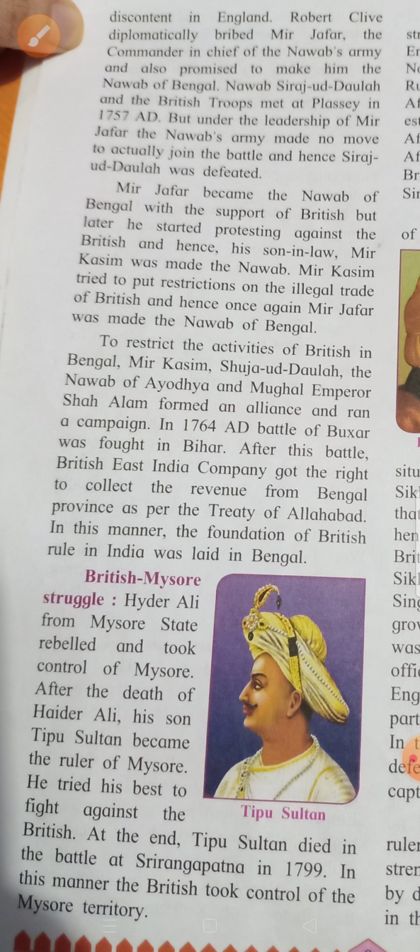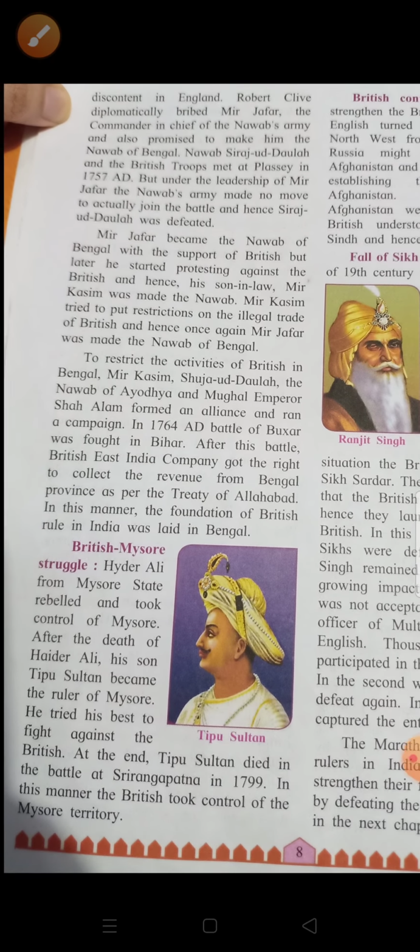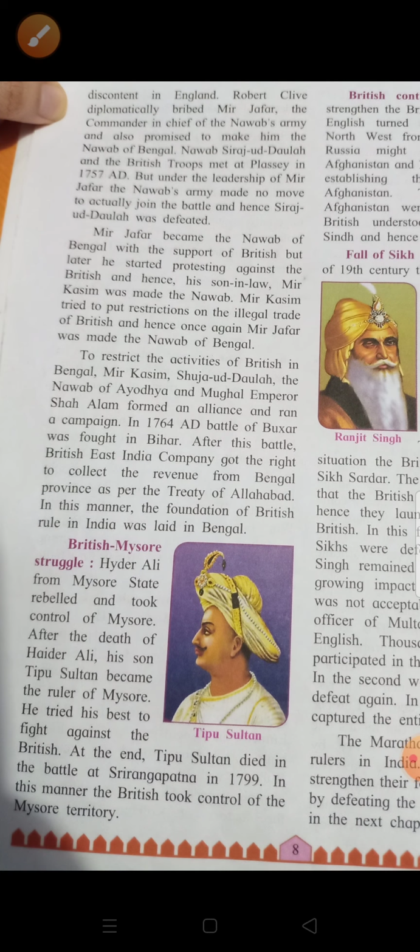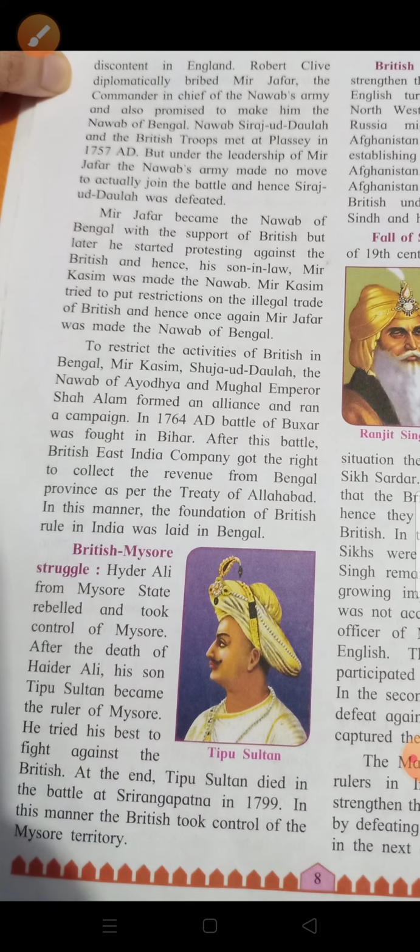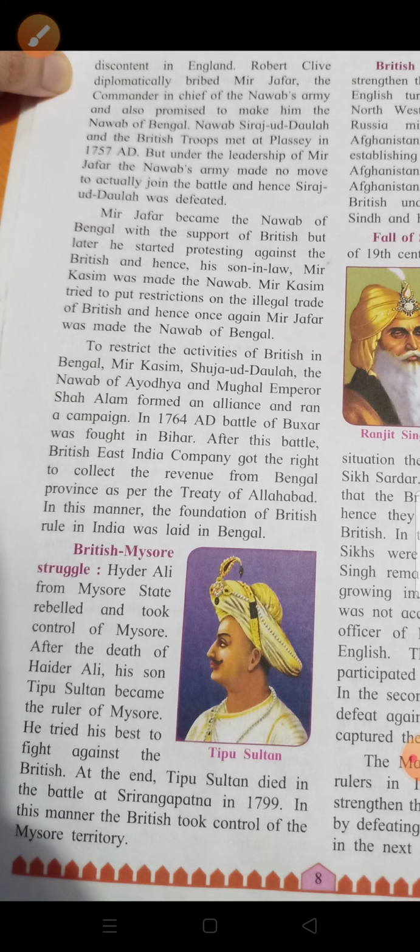Okay, children. Now you can see this British Mysore struggle. Hyder Ali from Mysore state rebelled and took control of Mysore. After the death of Hyder Ali, his son Tipu Sultan became the ruler of Mysore. He tried his best to fight against the British. At the end, Tipu Sultan died in the Battle of Srirangapatna in 1799. In this manner, the British took control of the Mysore territory.